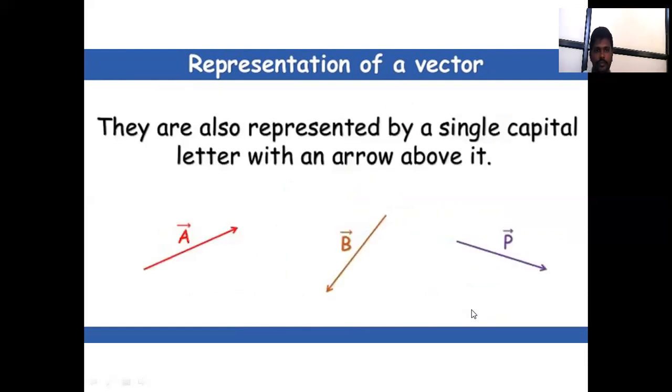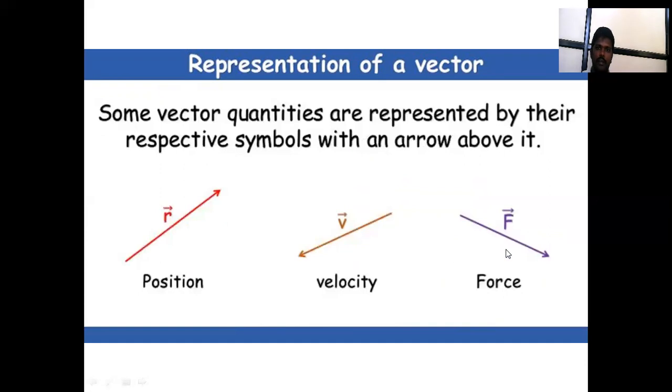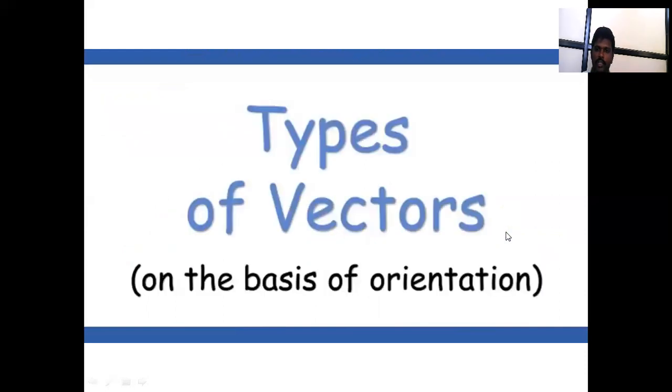Vectors are also represented by a single capital letter with an arrow above it. For example, A with an arrow, P bar, like this. Some vector quantities are represented by their respective symbol with an arrow above it. Position is denoted by R, velocity is denoted by V, and force is denoted by F bar.